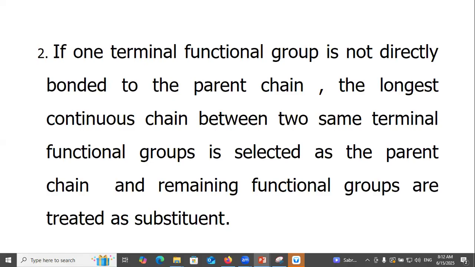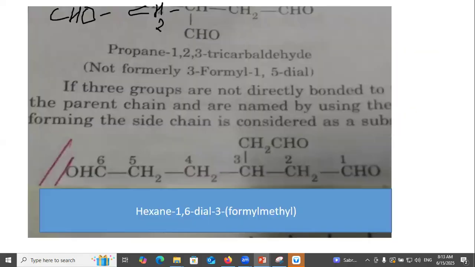If the terminal functional groups are not directly bonded to the parent chain, the longest continuous chain between the two same terminal functional groups is selected as the parent chain and the remaining functional groups are treated as substituents.